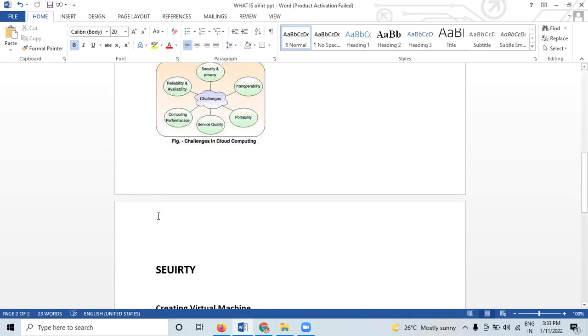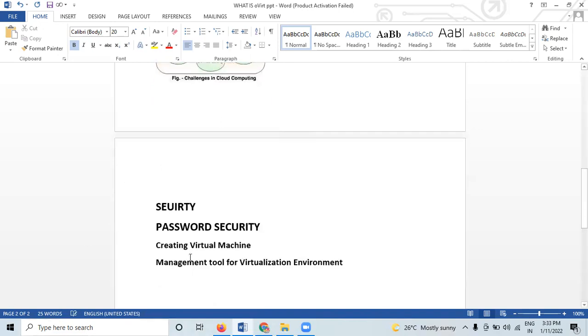The next challenge is password security. So this is also another challenge here. Okay, so password and security here.